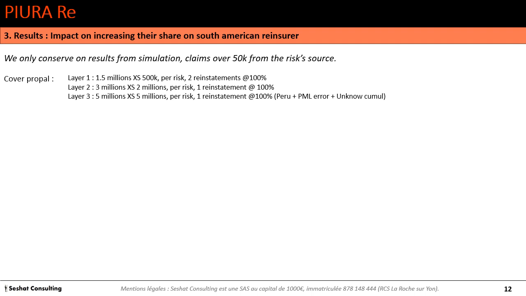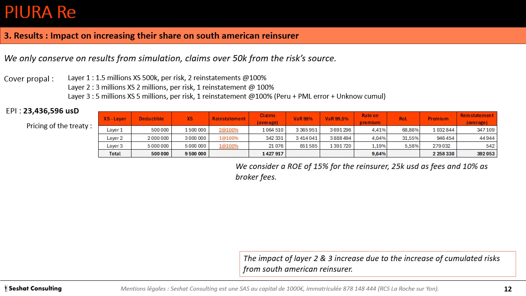Now let's see the impact on the price of the same cover. Now the EPI has increased from 22 millions to 23.44 millions US dollar. The pricing on layer 1, we have a little increase of the claims, but not more than the EPI. On layer 1, we have a little more than 1,000,064 US dollar per year.